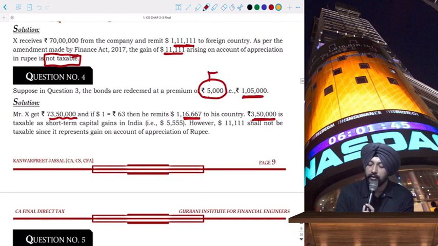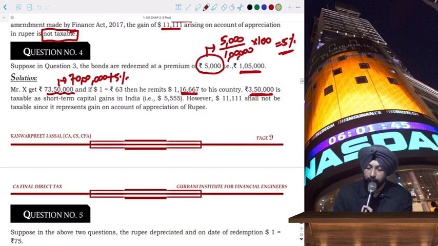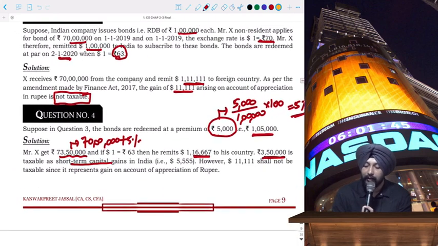I hope you got this, because 5,000 on a bond of rupees 1 lakh is 5%, which means on 70 lakhs you will get 5% total, which is 73,50,000. Out of that, 3,50,000 is your premium on redemption of bonds. That will be taxable, right? And that will be treated as short-term capital gain, because if you see the previous example, the holding period was less than 12 months.